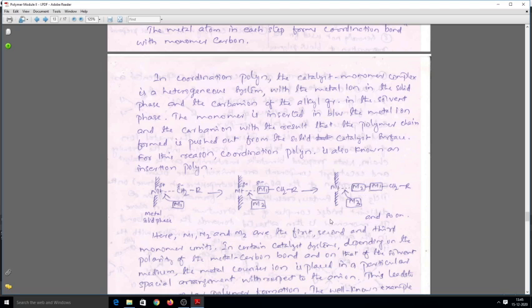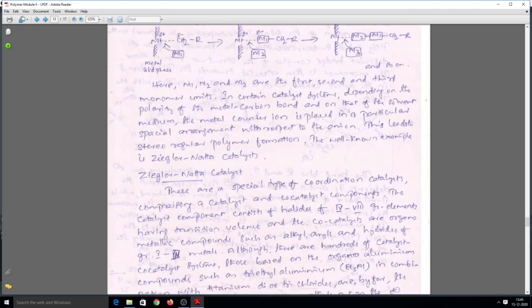So if you look at this reaction, you can see that the first monomer is pushed more away from the metal ion, and the second monomer again pushed away, and the third monomer again pushed away. So the new monomer is very close to the metal ion, and the old monomers already part of the polymeric chain will be pushed away from the metal ion. Here M1, M2, M3 are the first, second and third monomer units.